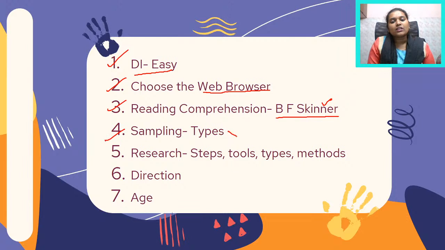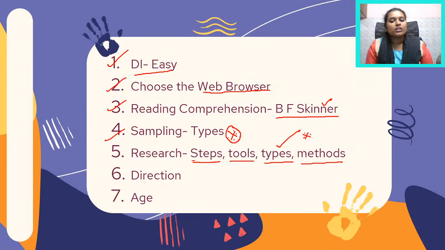The next question was with regard to sampling. Now, this is a very important and mandatory question from the research methodology or research aptitude chapter as far as paper 1 is concerned. Then you had questions based on research steps, research tools, research types as well as methods. Now again, research types is something that has been there in almost all the shifts. This is something very important, so please look at research types as well.